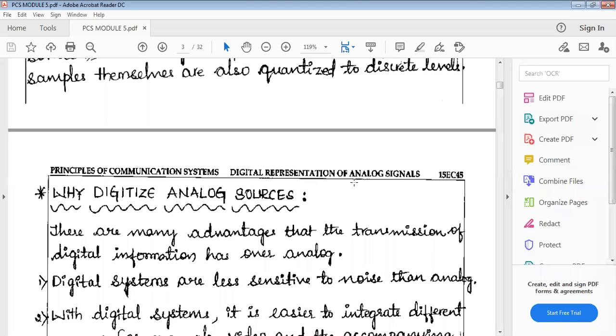Understood? Yes, sir. Okay, so this is the first topic in the module. Understood? Yes, sir. Okay.